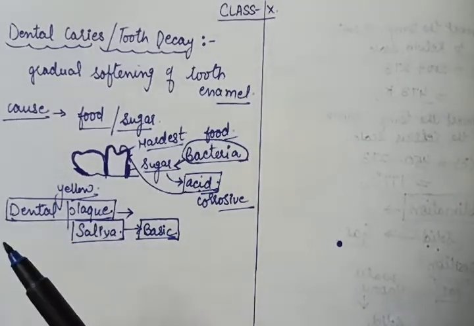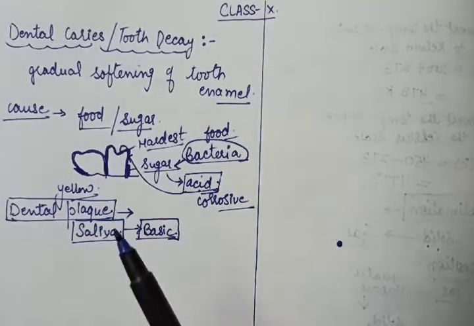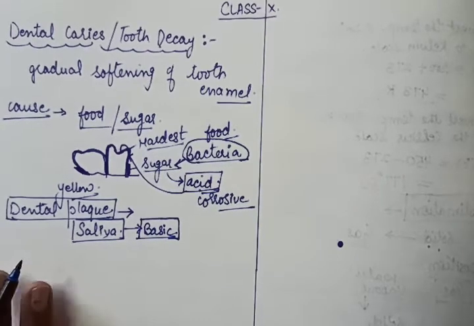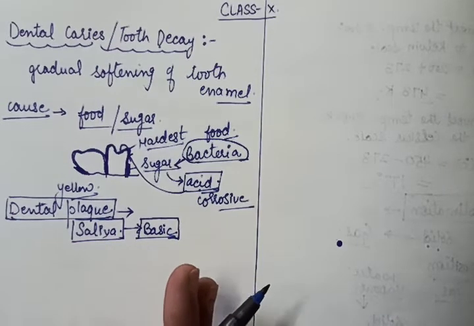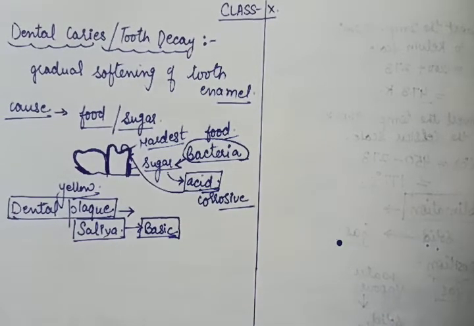So this is the small topic that was left, and that is given in your book under the More to Know box. In your 10th standard, you have to do each and every line of your book. You have to understand it. So we have done dental caries and tooth decay. Now move to the next very important life process.